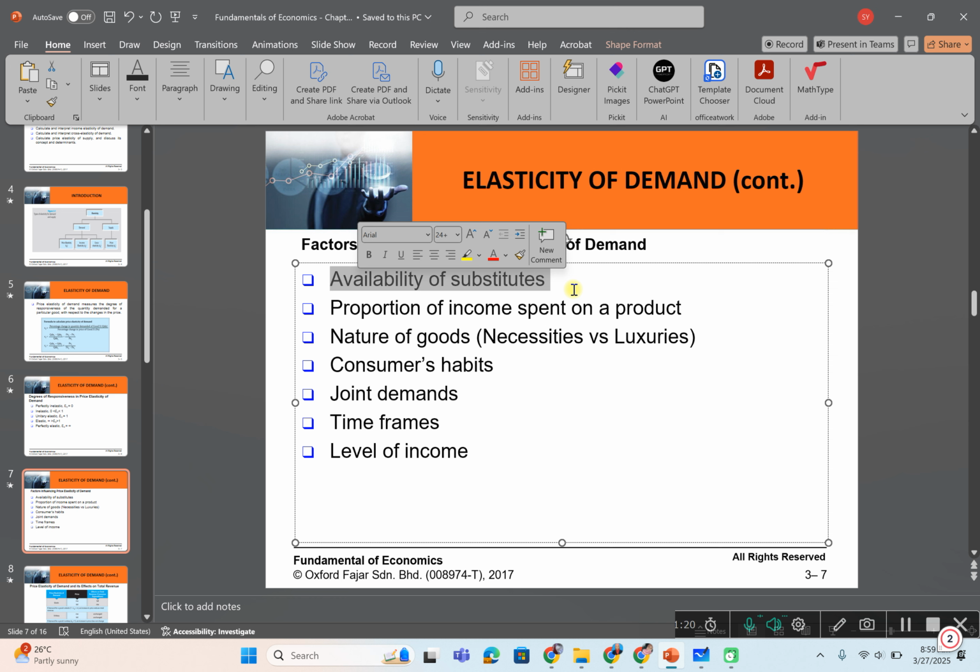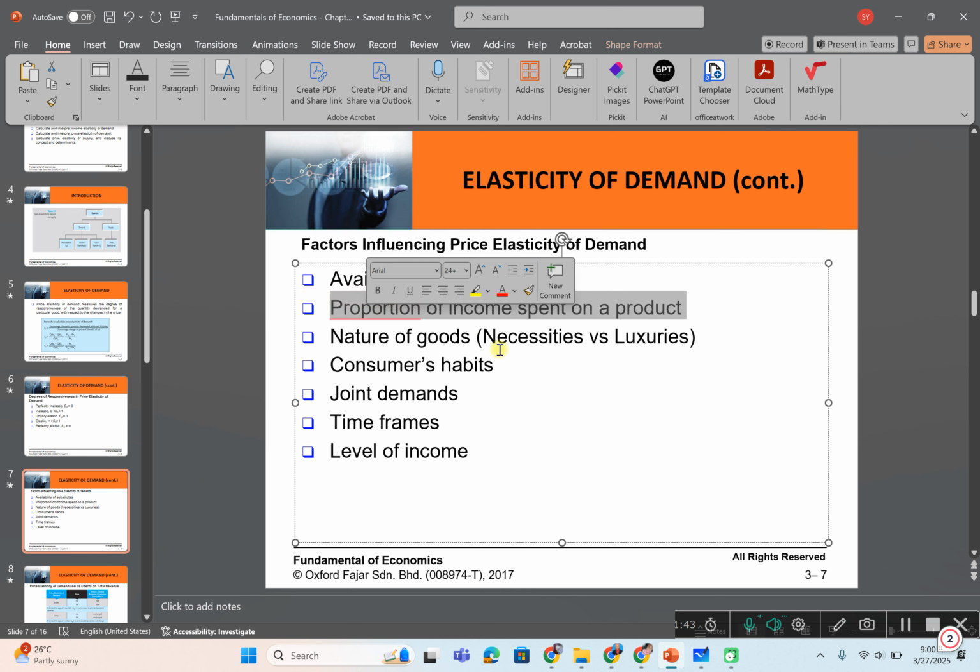For example, tea and coffee are substitutes. If the price of tea rises, the consumer will change to buying coffee instead. So if there are more substitutes, the price elasticity is higher, more elastic. The fewer substitutes, it becomes inelastic.